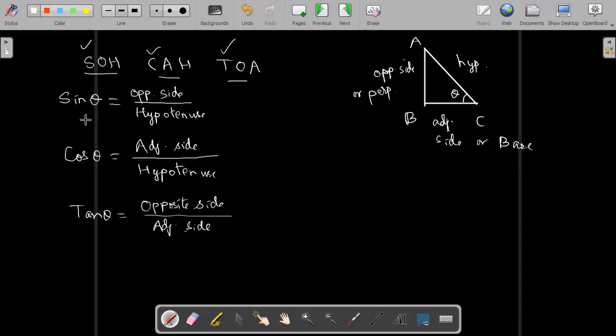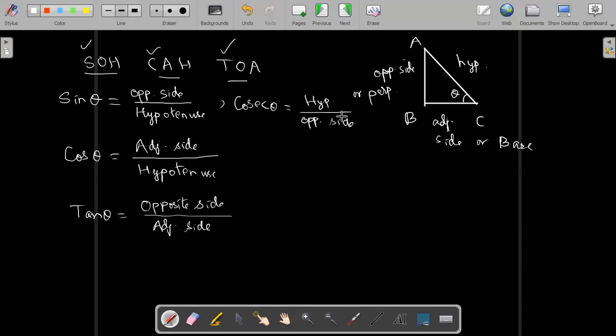And what is the opposite of sine? You should remember the opposite of sine theta is cosec theta. Therefore, cosec theta will be equal to hypotenuse upon opposite side. Correct?